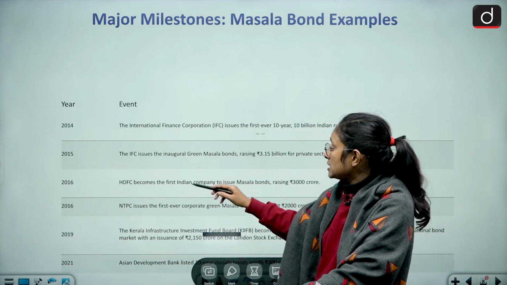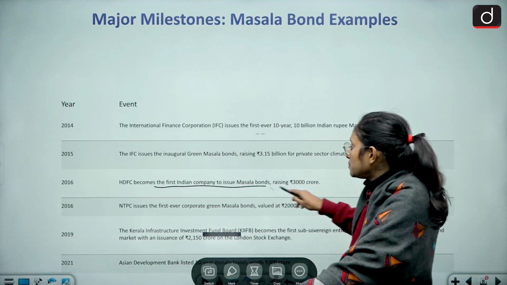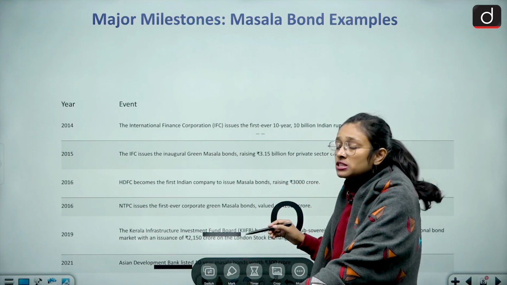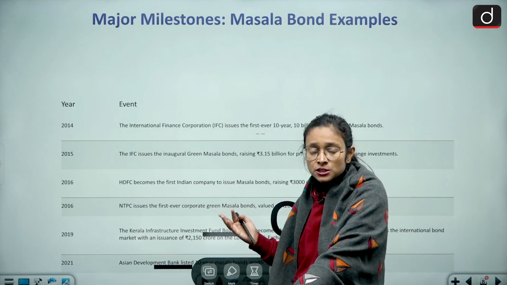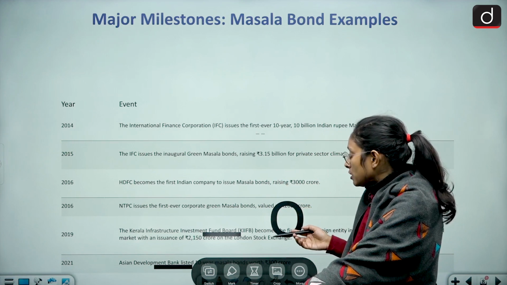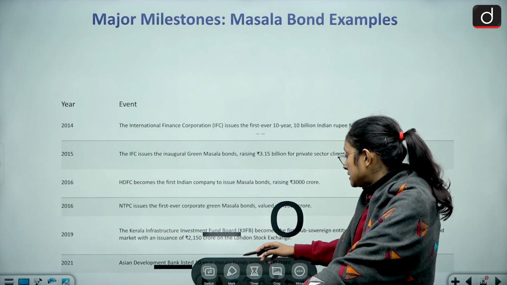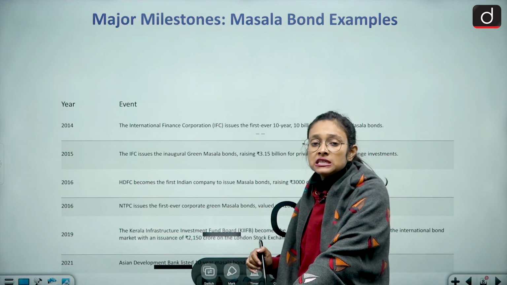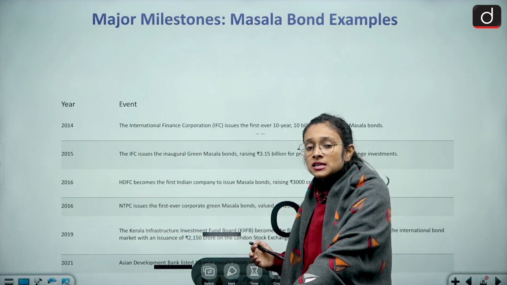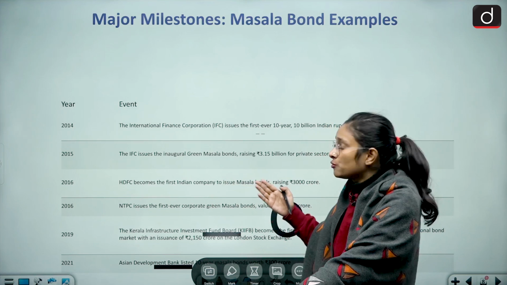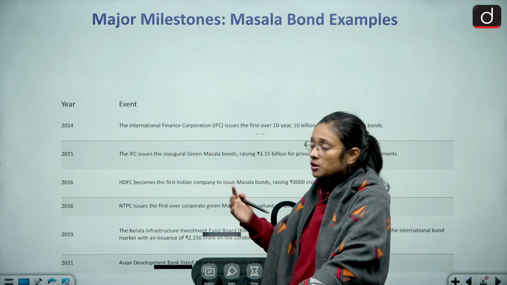And in 2016, HDFC became the first Indian company to issue masala bonds, raising rupees 3,000 crore. So these are the milestones and examples we have related to the masala bonds. And in 2021, the Asian Development Bank also listed 10-year masala bonds worth rupees 300 crore. So what we have seen is that so many entities are investing and raising money through the masala bonds, and they are proving very useful for the Indian economy.